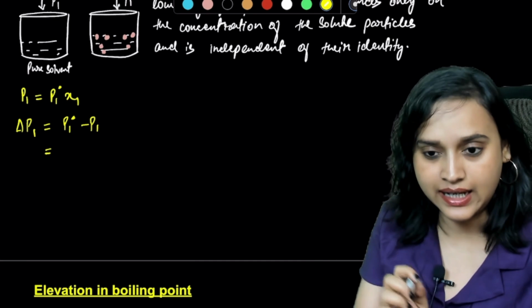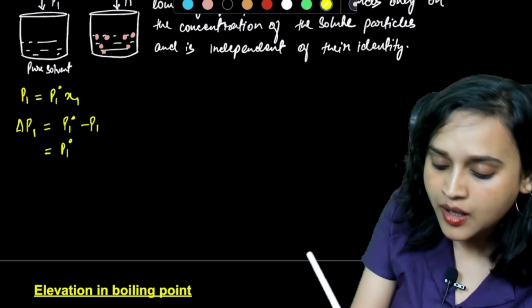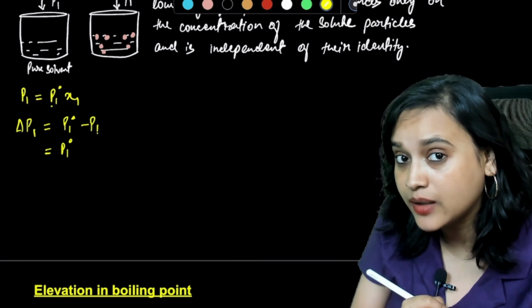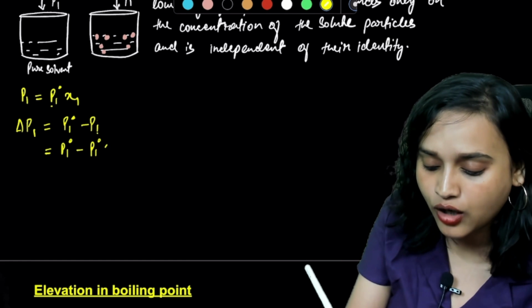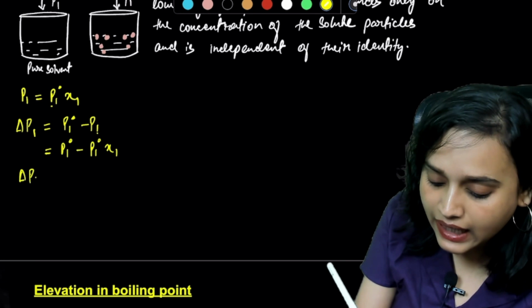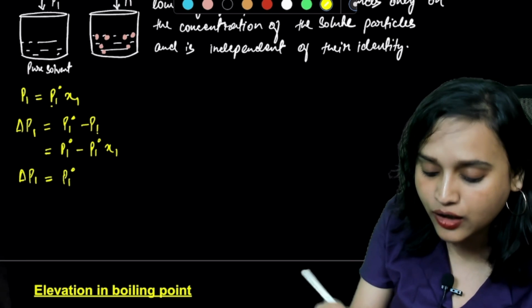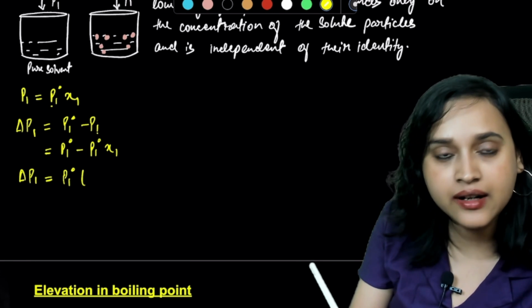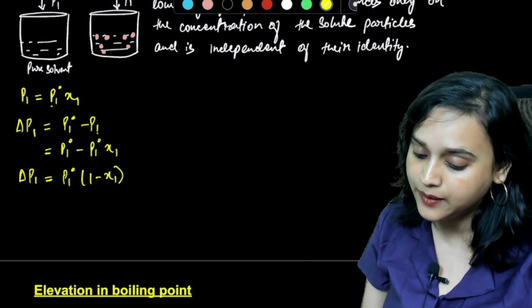Now can I write it as P1 naught? I will write it as P1 naught. But P1 is equal to P1 naught multiplied with Chi1. Is that right? Yes. So that means I can write it as minus P1 naught multiplied with Chi1. Do you all agree with this? Yes. So then my delta P1 becomes, I can take P1 naught as common, and then I can write it as 1 minus Chi1. Is that true? Yes, absolutely.